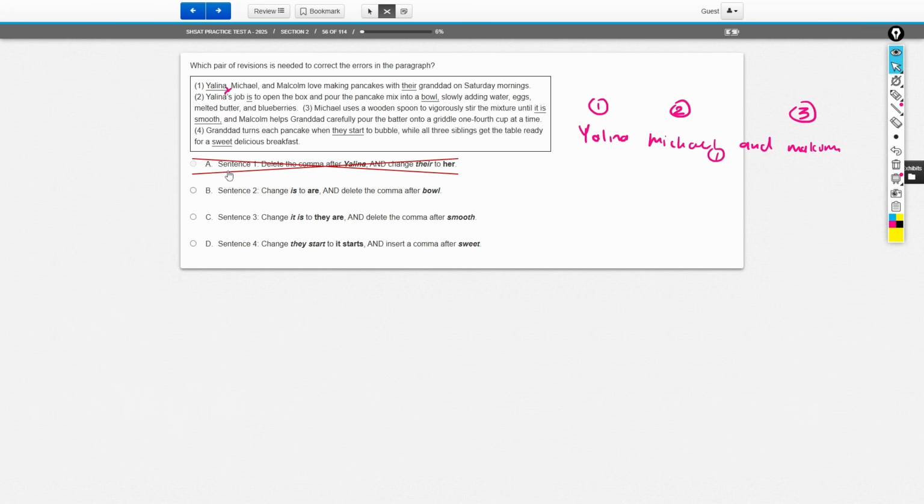Sentence 2, Yelena's job is to open the box and pour the pancake mix into the bowl, slowly adding water, eggs, and melted butter and blueberries, okay? Sentence 2, it says we should change "is" to "are," and we should delete the comma after bowl. So Yelena's job are to open the box. Does that sound correct to you? No, it doesn't sound correct to me, right?